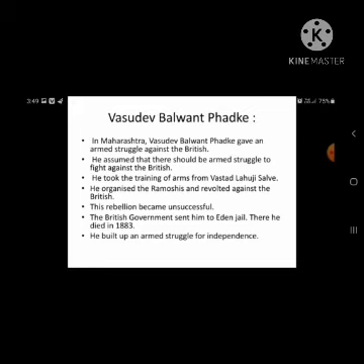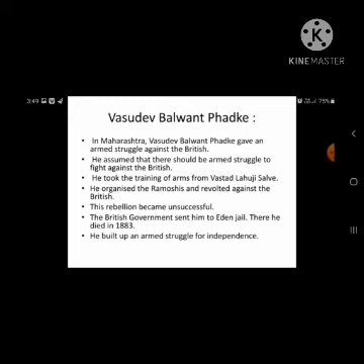Arms means weapons. He took the training of arms from Vastad Lahuji Salve. He organized the Ramoshis and revolted against the British, but this rebellion became unsuccessful.